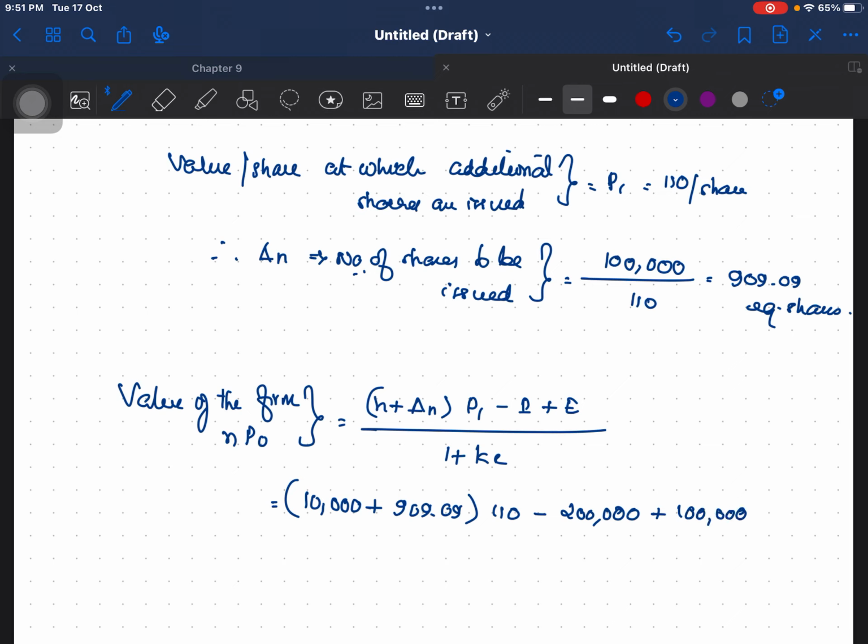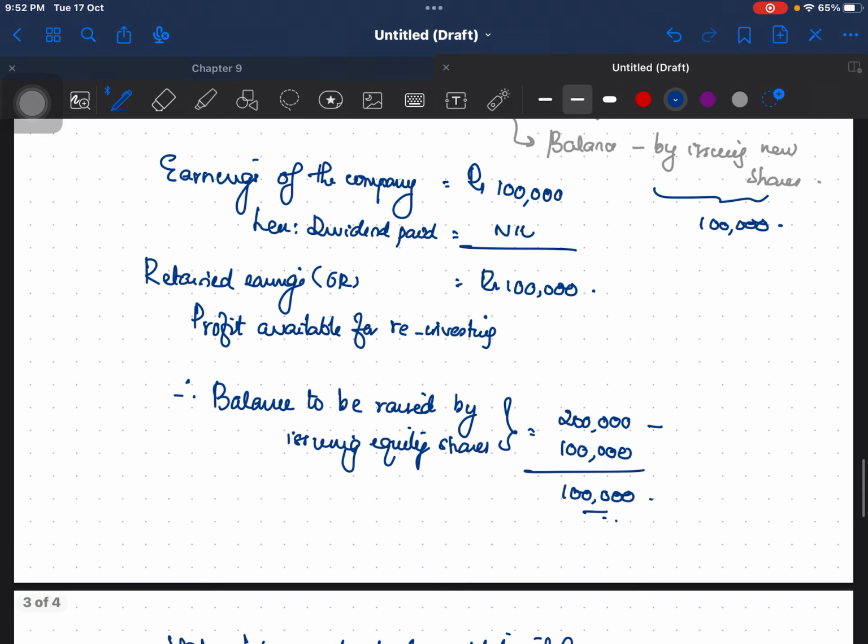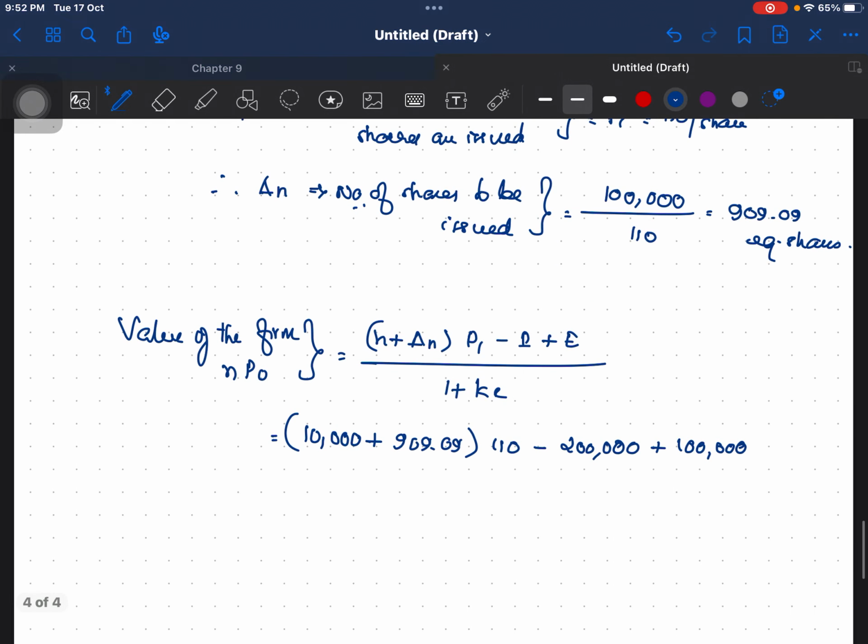Okay, E is the total earnings for the period. It is not retained earnings, it is the total earnings for the period, divided by 1 plus Ke. 1 plus Ke means 1 plus 0.10.